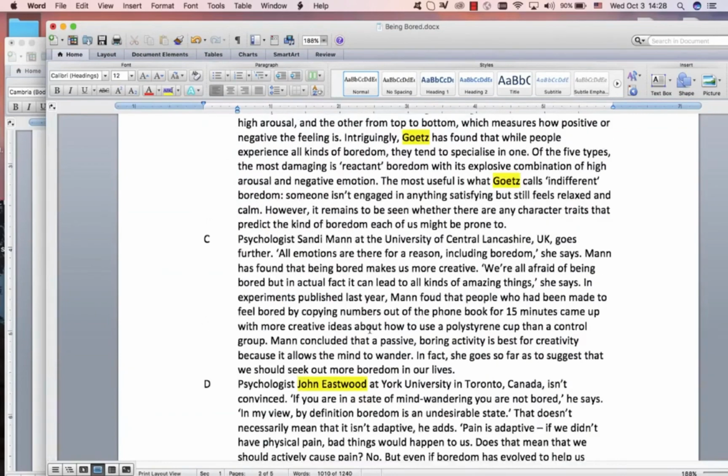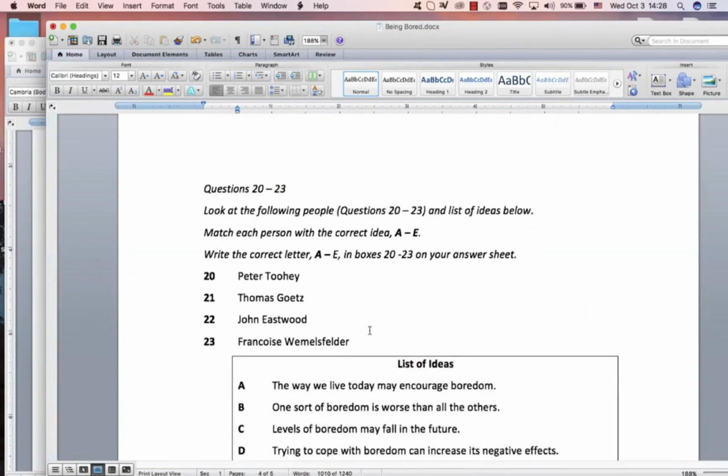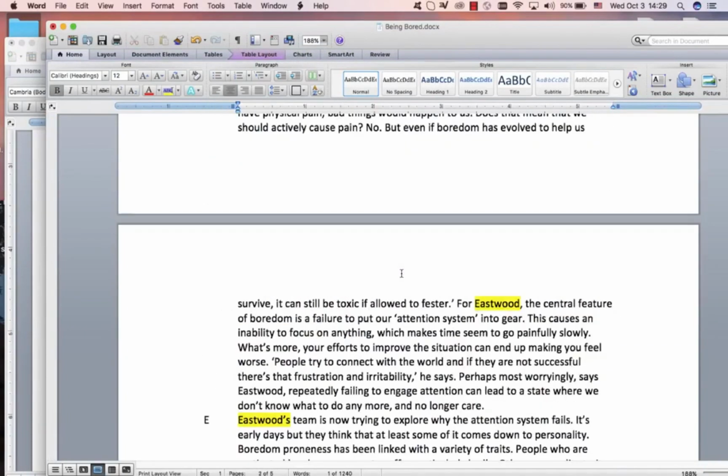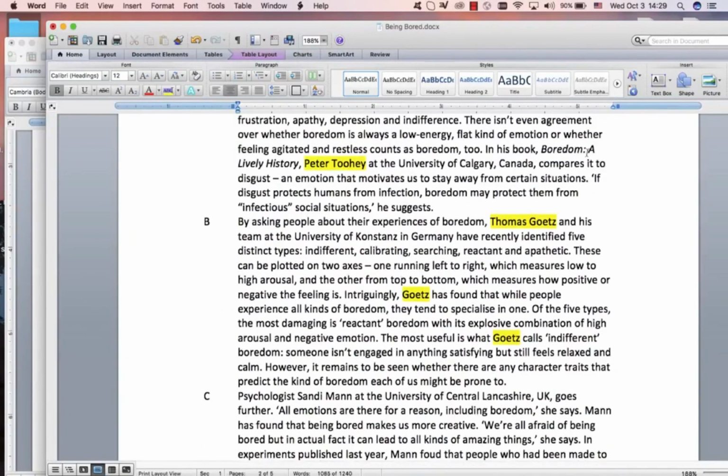What does THUhet say? Just check, it's not really about saying, it's about ideas. So in previous question types like this, I've said only look at what they say when they use language like according to, or he said that, or suggests that. It's not this one, it's just their idea, so it can be slightly different language. Anyway, what has THUhet got to say? What's his idea? Just check again with all of these, make sure that's the first time they mention it, they introduce the person.